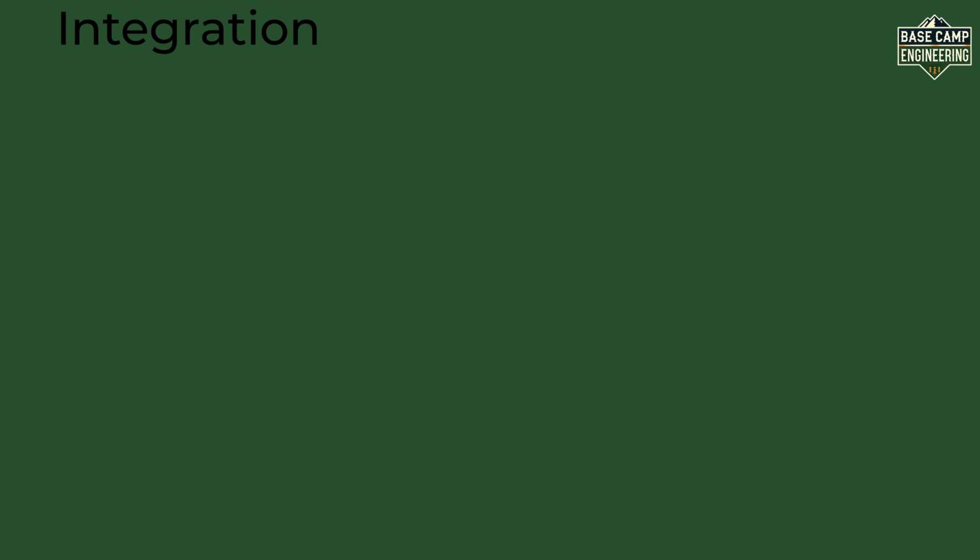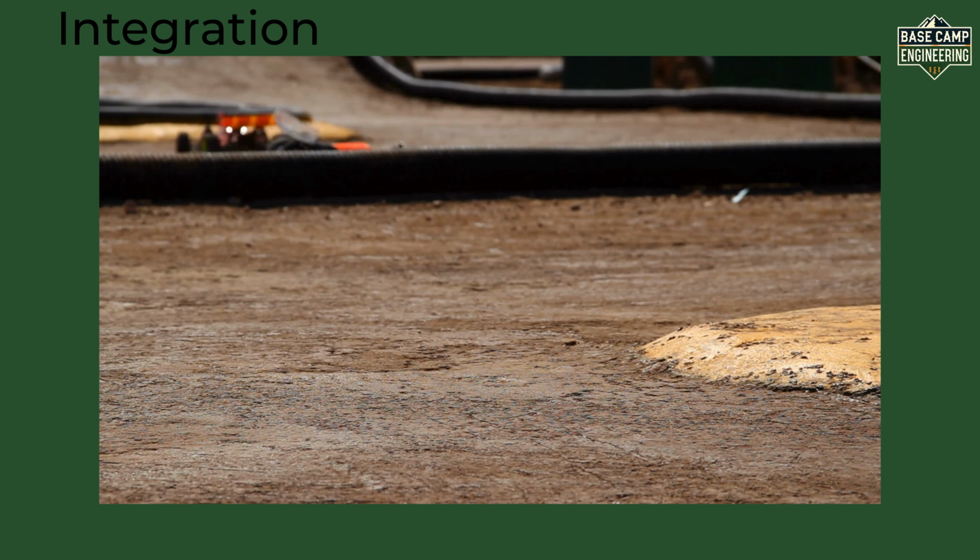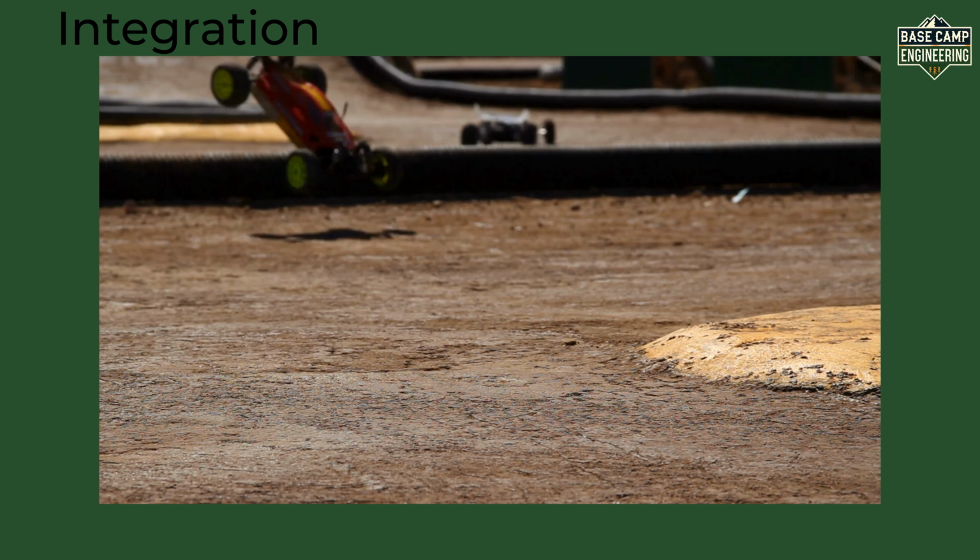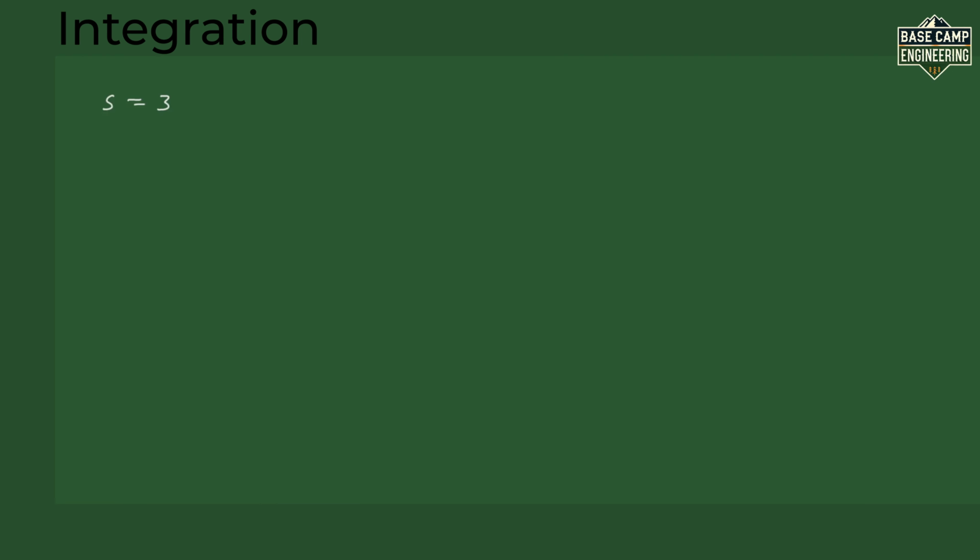First, let's understand what integration does. If you know how fast something is going, like the speed of your toy car, integration tells you how far it's gone, which is the distance. We will use two easy rules for integration, the constant rule and the power rule, but they work a little differently than in differentiation. The constant rule says if your speed is something like 3, then the distance is 3t, where t is the time. So if speed is equal to 3, the distance after t seconds is 3t.